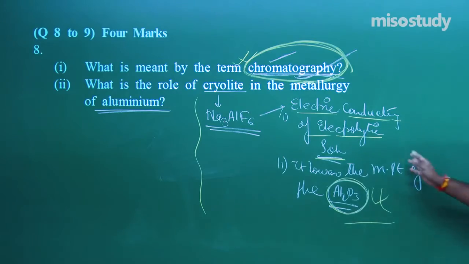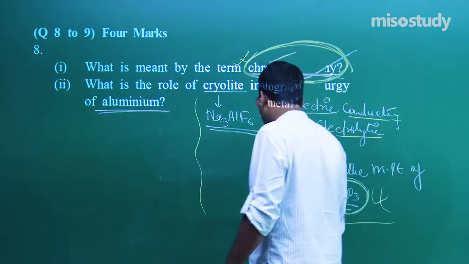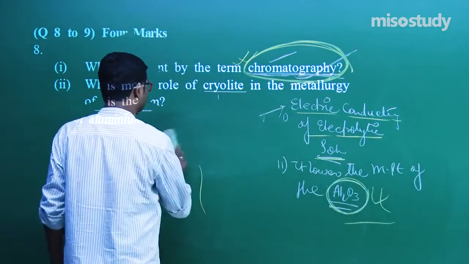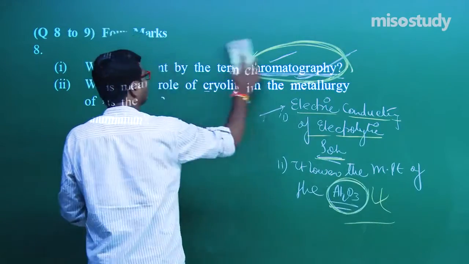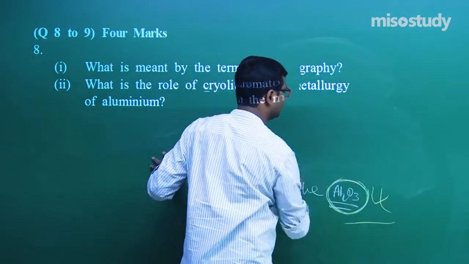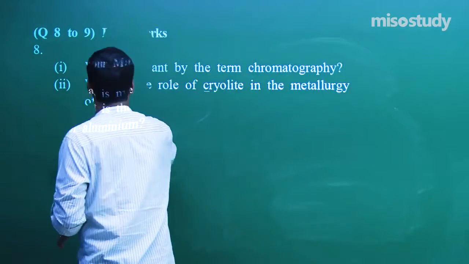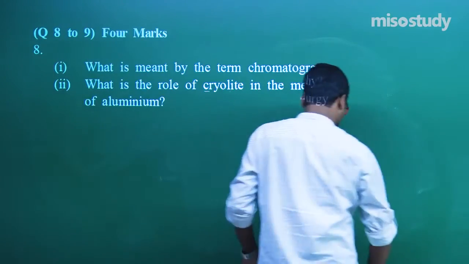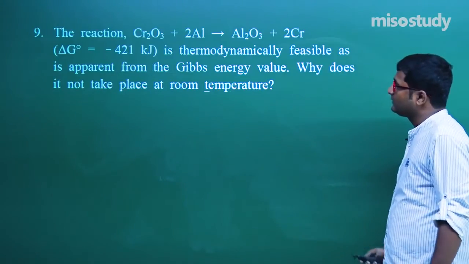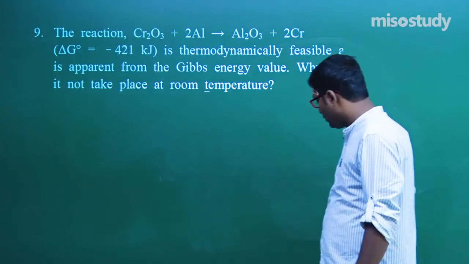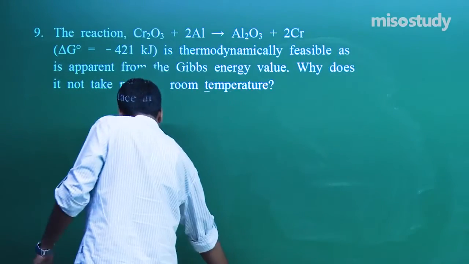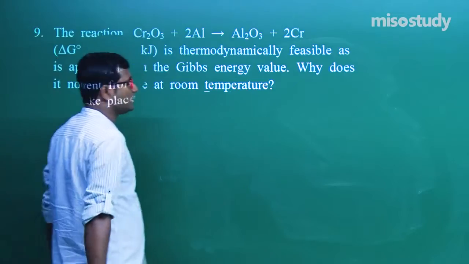I think, friend, you have done this. So let's move to the next question. Wait for a moment. The next one is question number 9. Now look at the question, what is given here. Read the question first of all.